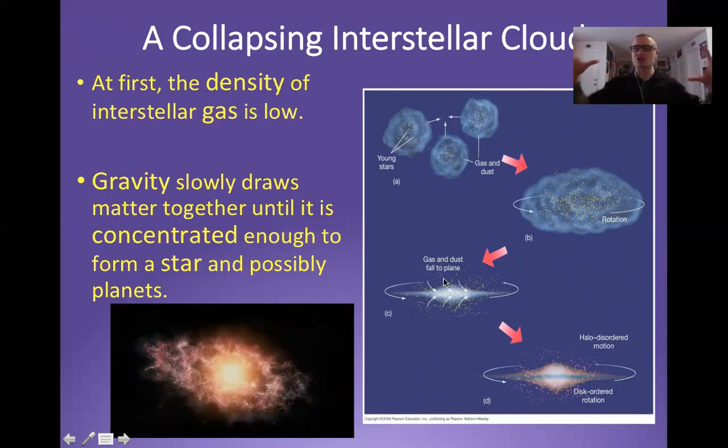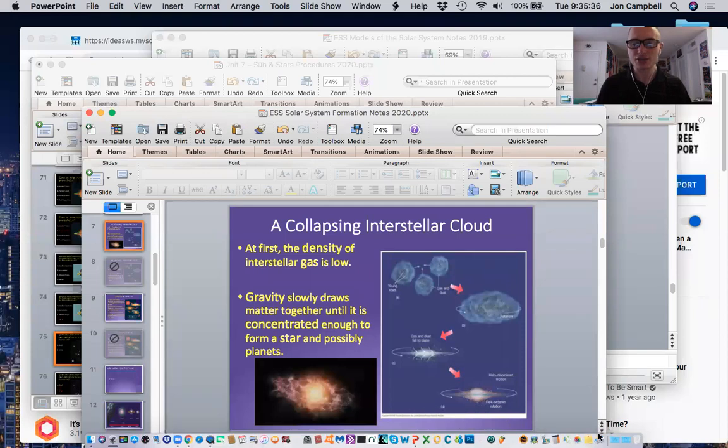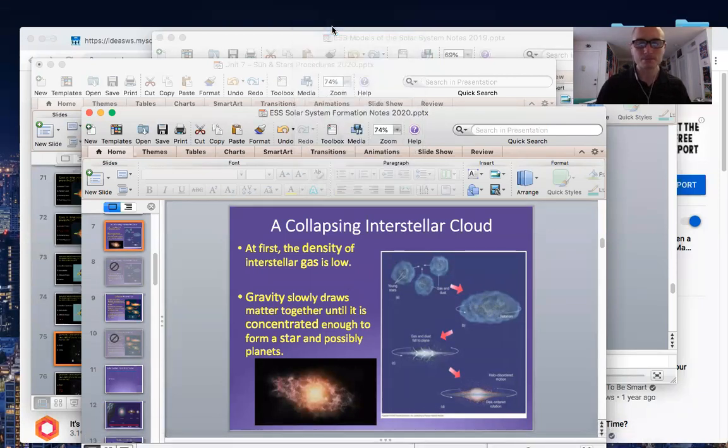So it's just a bunch of dust floating around in an area, and then the dust comes together, it collects together, it concentrates, and it's eventually going to form a star and then planets, as you see with our video here. Well, let me show the video in a second. I'm going to show one more slide here, okay?